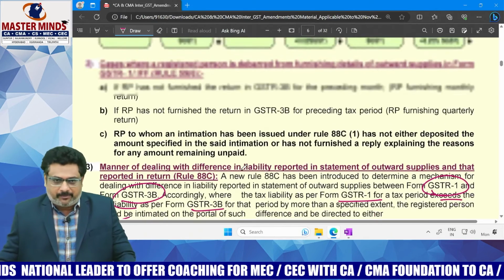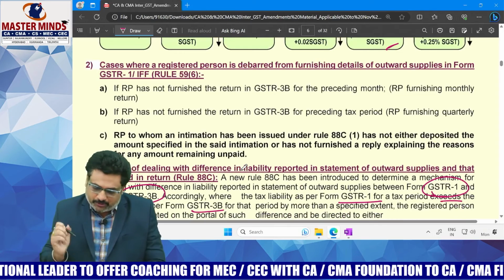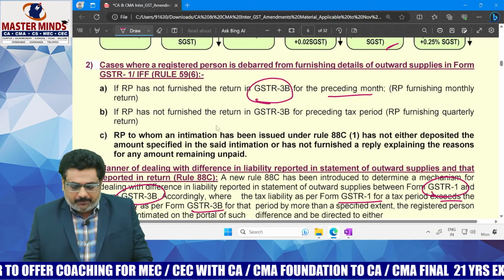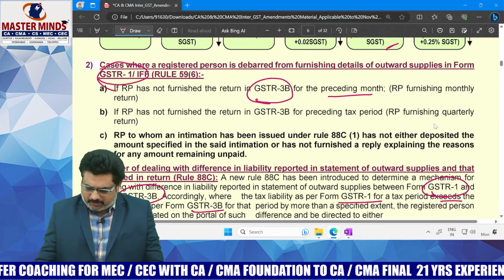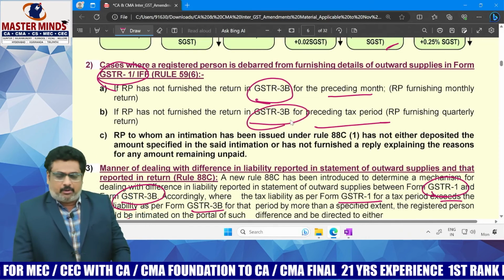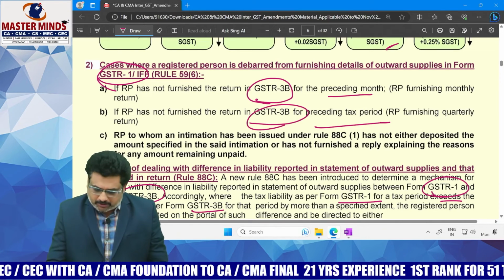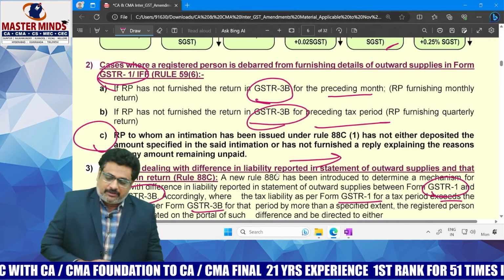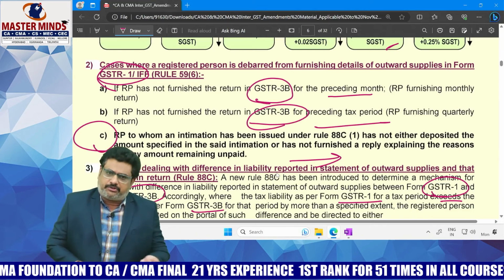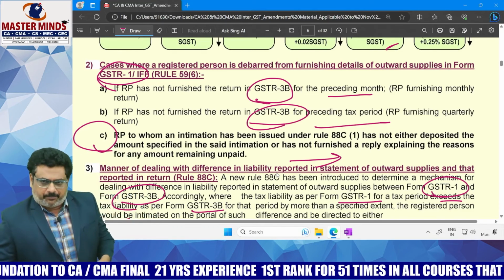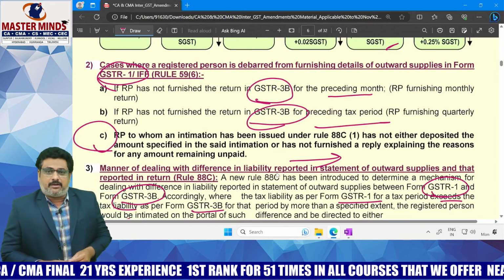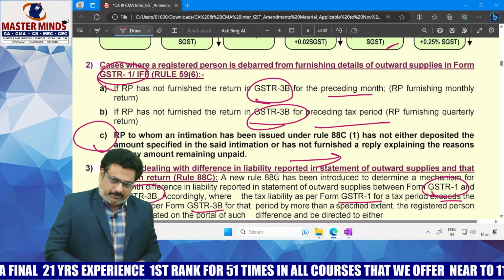That is the point above also. If a registered person has not furnished GSTR3B, then GSTR1 can be blocked. This point you already know. If the previous month GSTR3B was not filed, then also the next month GSTR1 can be blocked, and this is the amendment. The registered person to whom the intimation is given under 88C neither deposited the amount nor gave the reply explaining the reasons. In that case, his GSTR1 can be blocked by the department. This is the point you need to remember.